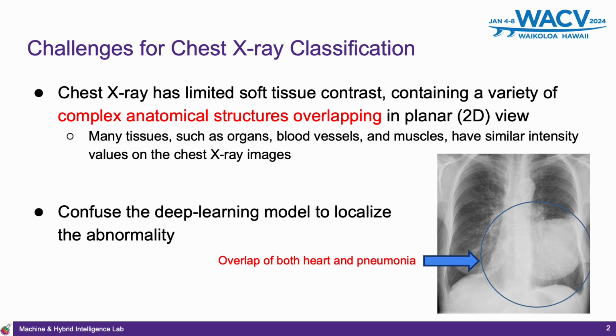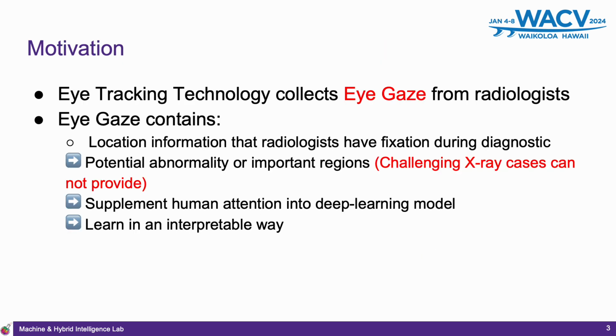Hence, only applying a deep learning model on the X-ray images will sometimes make it hard to conduct a correct diagnosis, because there is a lot of expert knowledge missing. To address the aforementioned problem, many people are applying radiologists' expert knowledge in deep learning training. One way is to use eye tracking technology to collect the eye gaze from radiologists. The eye gaze contains the location information that radiologists focused on during the diagnostic. This is highly likely to contain the potential abnormality or important regions, which some challenging X-ray cases cannot provide. In this way, the deep learning model is supplemented by human attention and learned in an interpretable way.